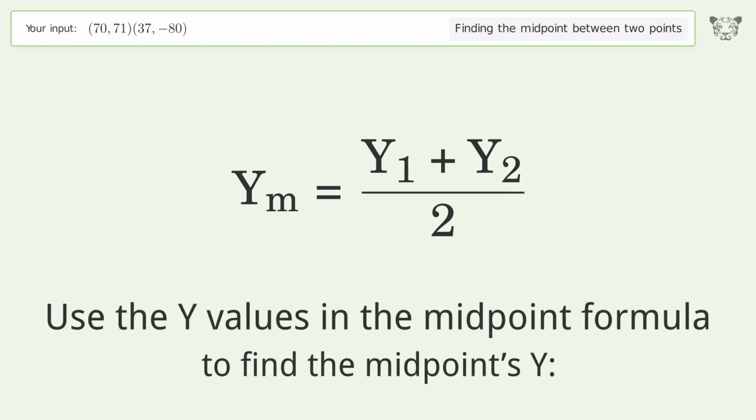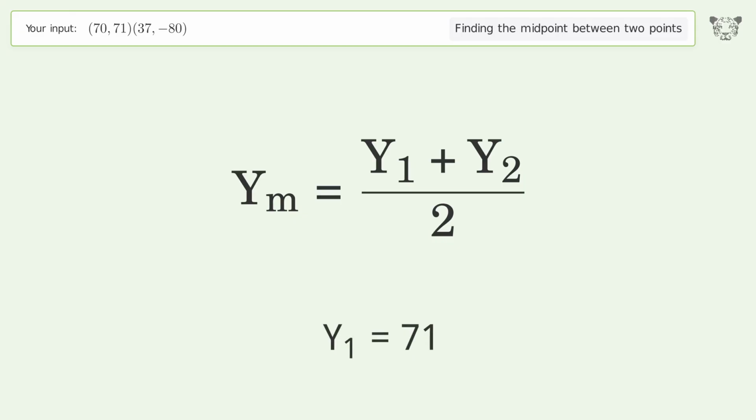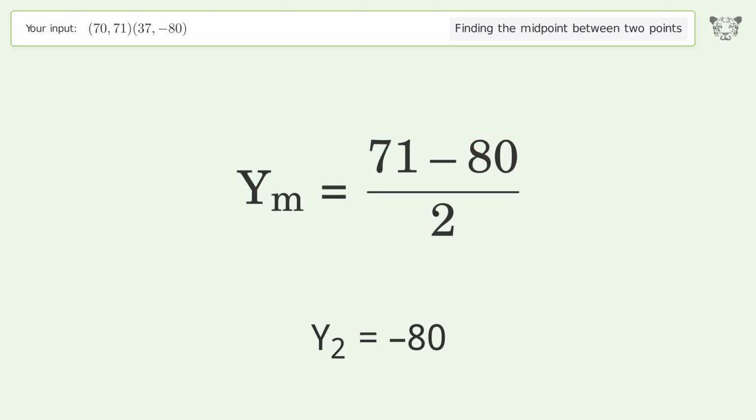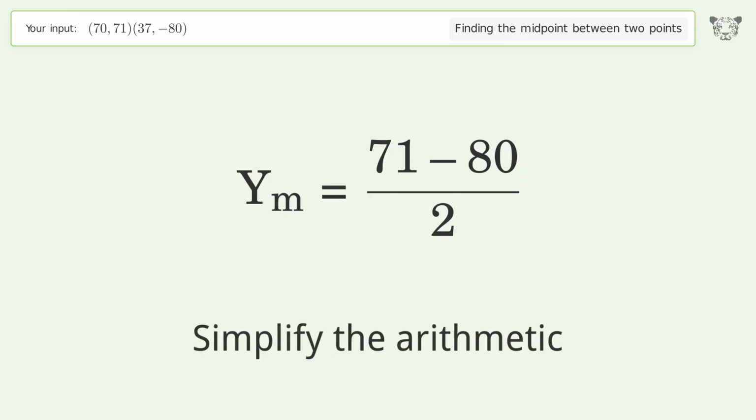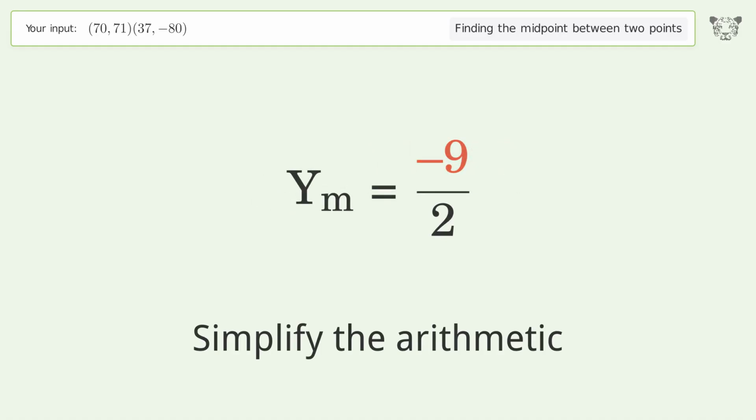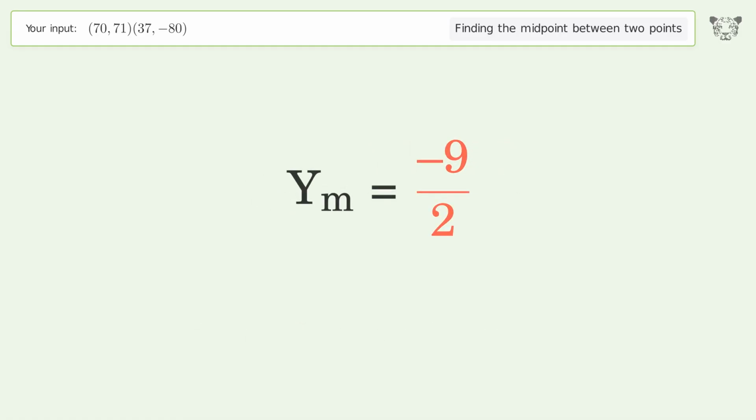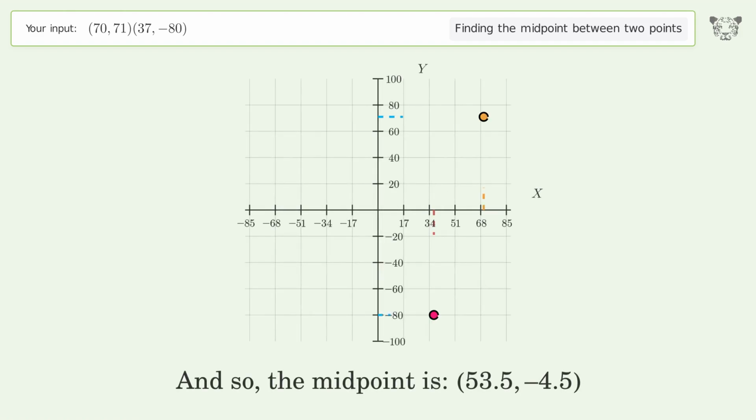Use the y values in the midpoint formula to find the midpoint's y. y1 equals 71. y2 equals negative 80. Simplify the arithmetic. And so, the midpoint is 53.5, negative 4.5.